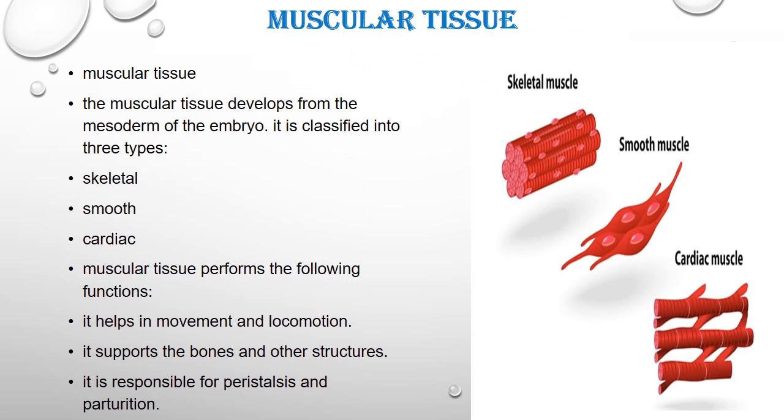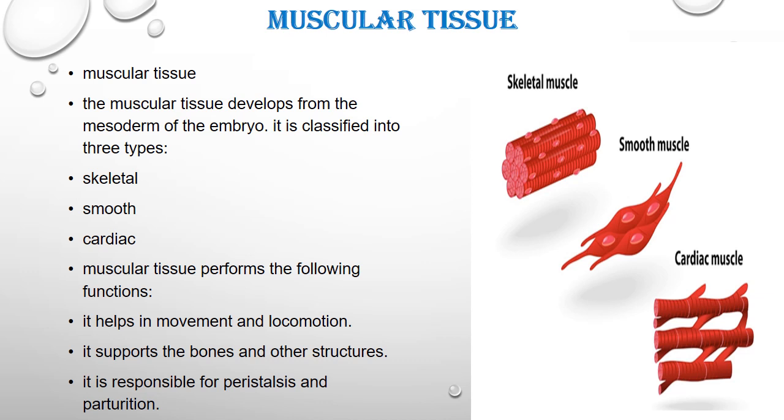Now muscular tissue. Muscular tissue includes the skeletal muscles. There are three types: skeletal muscle, smooth muscle and cardiac muscle. The muscular tissue develops from the mesoderm of the embryo, that is the middle layer of the embryo. The upper layer is ectoderm, the middle is mesoderm, the inner is endoderm. So the middle layer, mesoderm, forms muscular tissue. It is classified into three types: skeletal, smooth and cardiac.